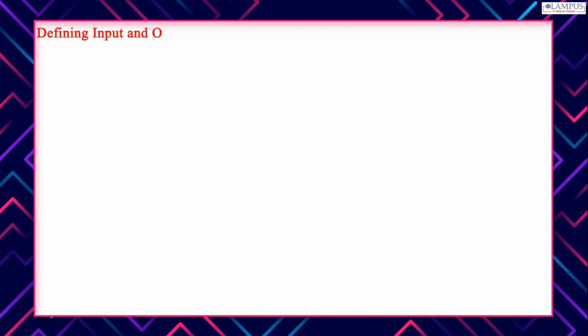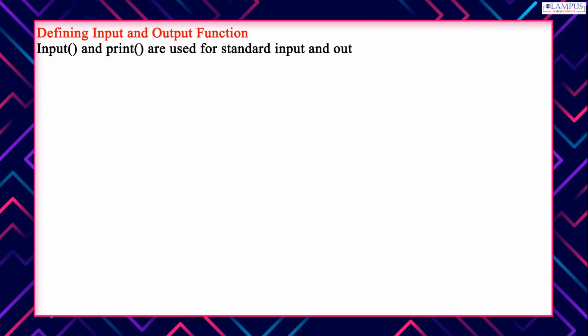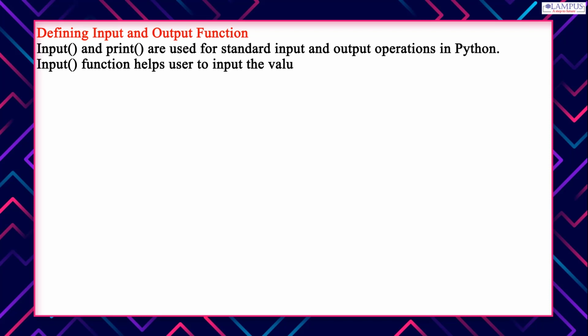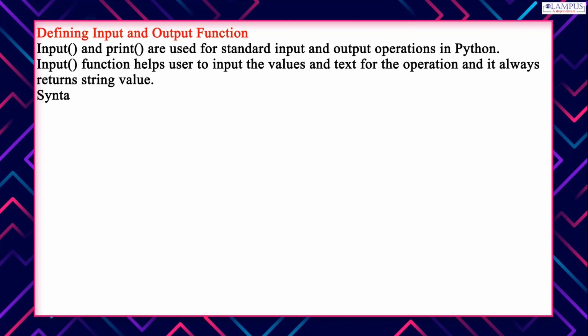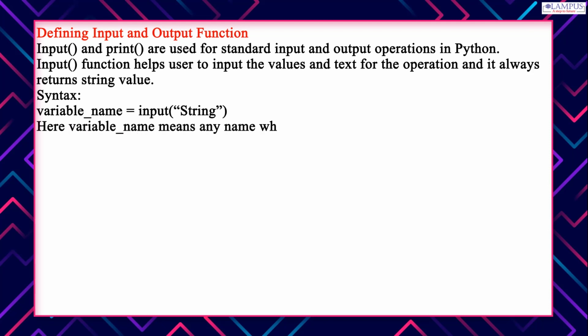Defining input and output function. Input and print are used for standard input and output operations in Python. The input function helps the user to input the values and text for the operation, and it always returns a string value. Syntax: variable_name = input(string). Here variable_name means any name where the input function assigns the value into it.